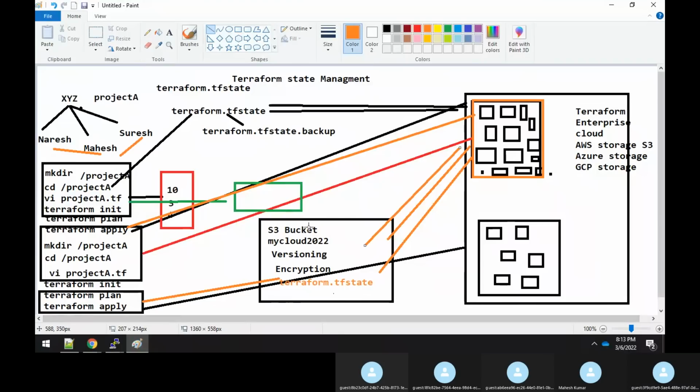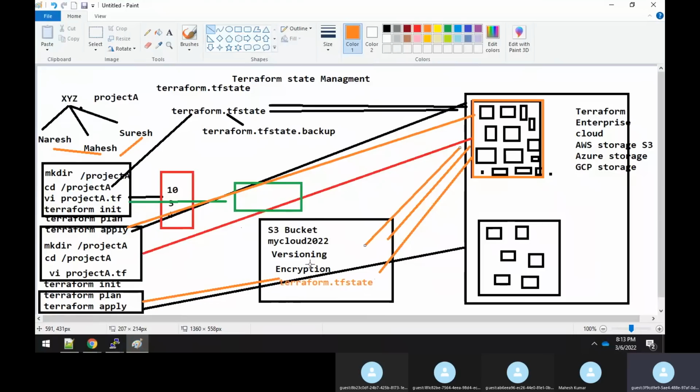What is the second? Security, as I said. Earlier in GitHub, when we pushed the file, it used to have the DB name, username, and password. But here, since the S3 bucket provides encryption by default, the state file will be in an encrypted version. If anyone tries to take this file, they will not be able to decrypt it. So you are protecting the sensitive data, the security of all the data. This is also achieved with the help of an S3 bucket.